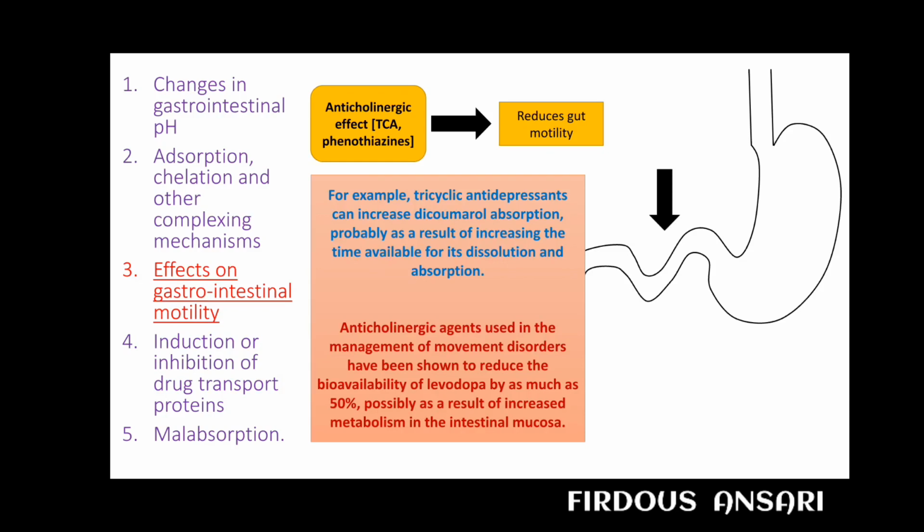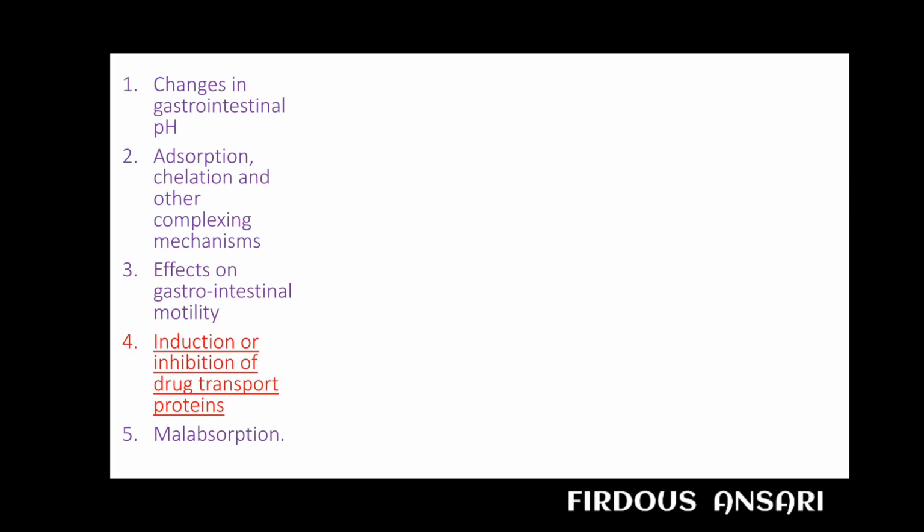Anticholinergic agents used in the management of movement disorders have been shown to reduce the bioavailability of levodopa by as much as 50%, possibly as a result of increased metabolism in the intestinal mucosa. So these GI motility reducing agents may either increase the absorption of certain drugs, or reduce the absorption of certain drugs.